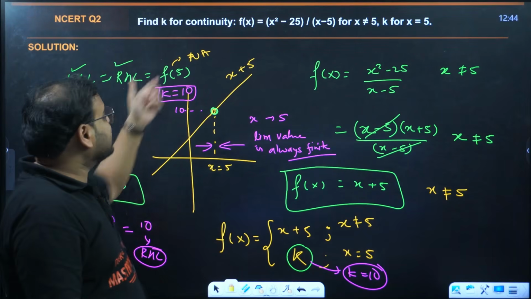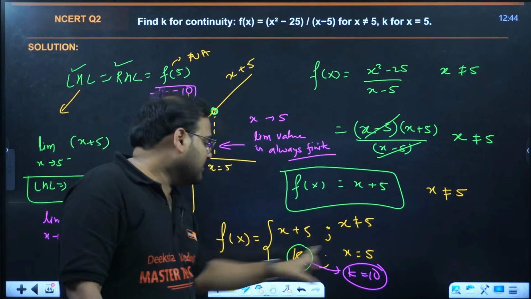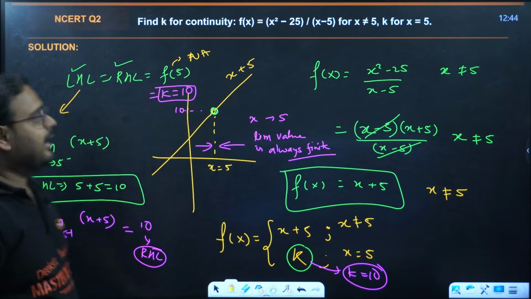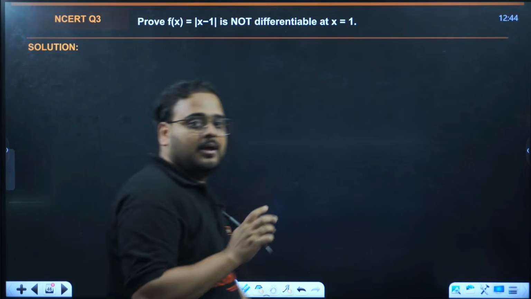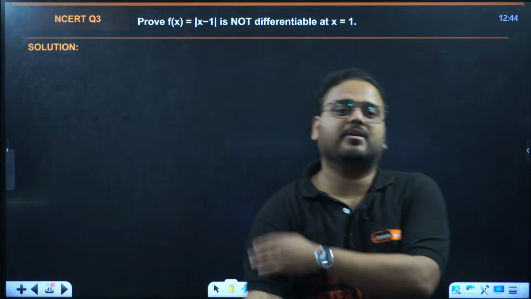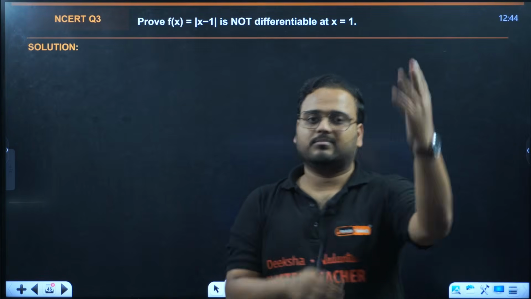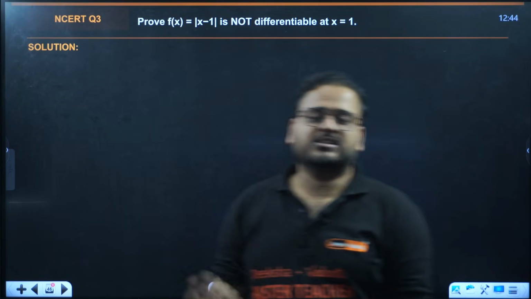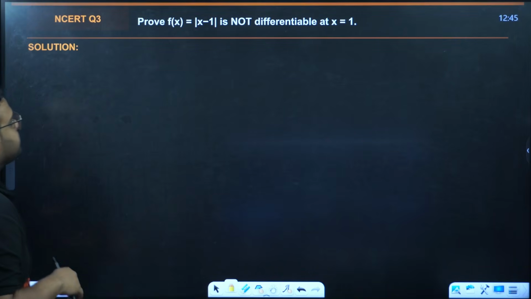And if that is the case and the given function is continuous, it must be the case that this constant k should also be equal to 10. I hope this is clear. This is very important. I did some extra teaching over here, but I understand many of you might know this already from your PU1 or grade 11. This is a very basic concept of limits. This is where the limit starts in PU1 or grade 11.